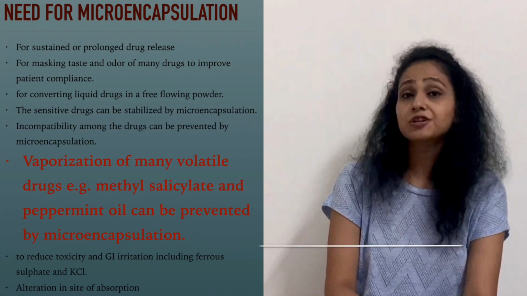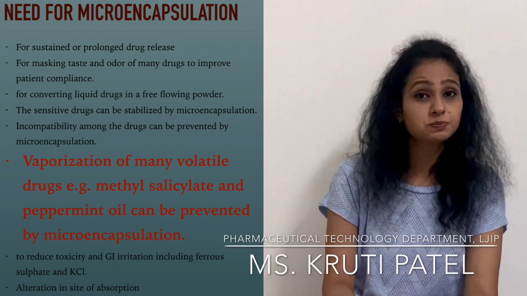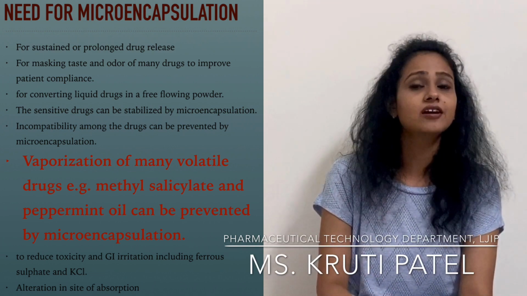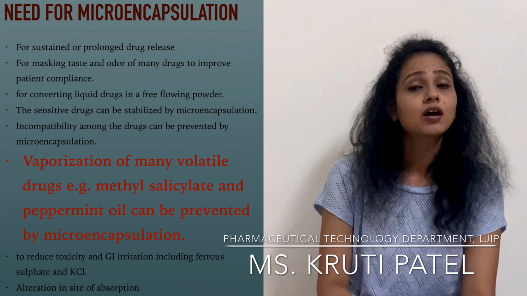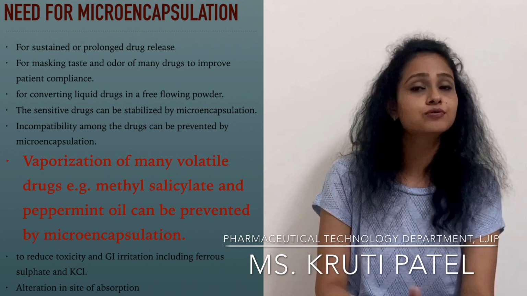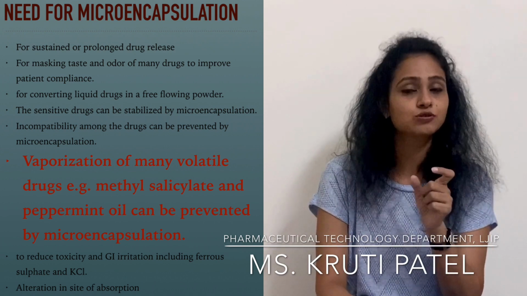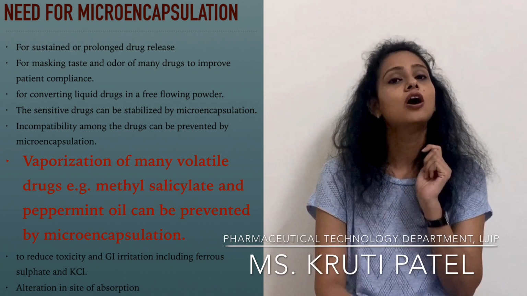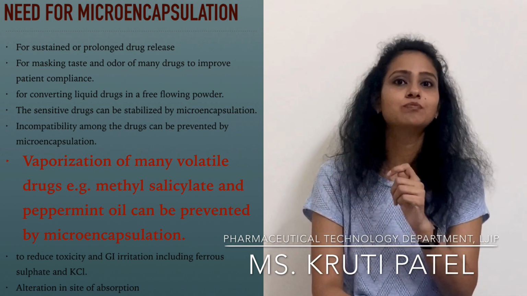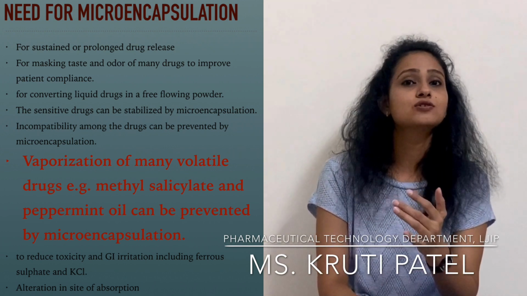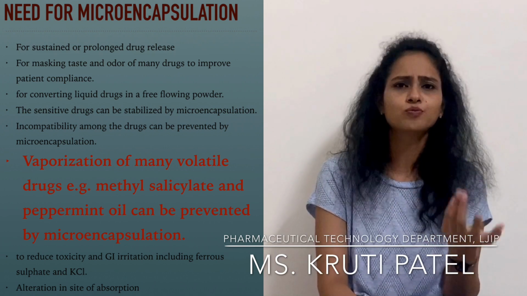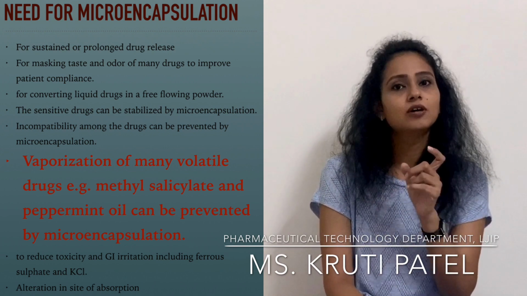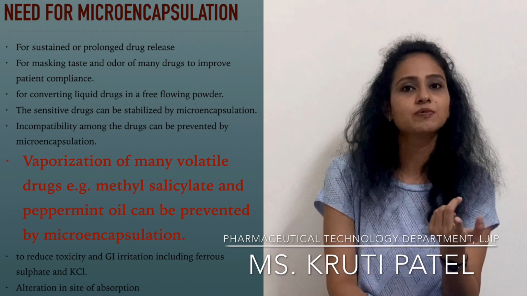Moving further, if your drug is volatile, for example peppermint oil or methyl salicylate, these are volatile drugs. If you want to give those drugs, you can prepare microcapsules and then incorporate them into your dosage form. For example, methyl salicylate is used in various painkiller tubes, like Move or Volini. I want to stop the vaporization of methyl salicylate because it is a volatile drug.